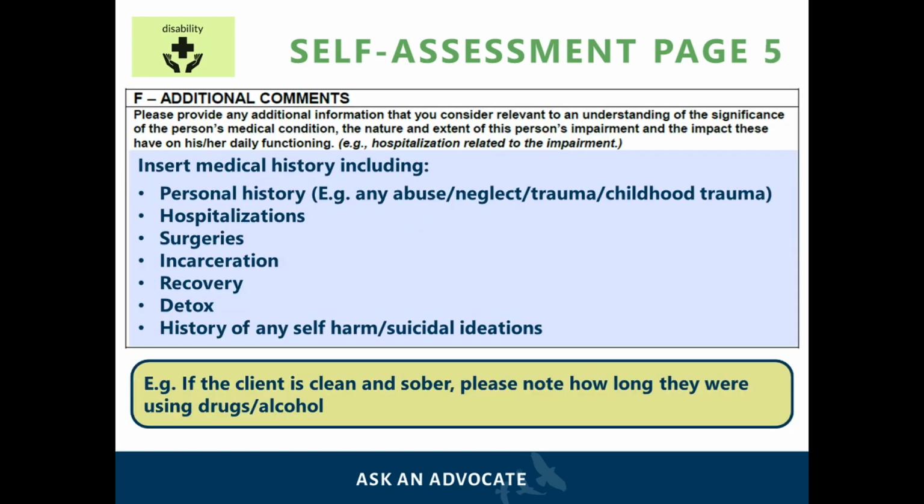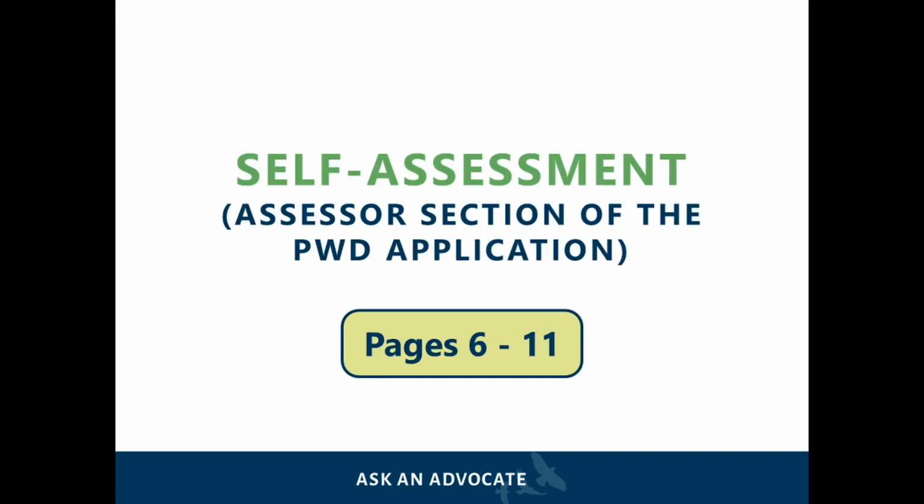For Part F of Section 2, it is important for the applicant to explain their medical history and what may be related to the person's medical conditions. You may want to include the following: personal history of abuse, neglect, trauma, hospitalizations, surgeries, recovery, any self-harming behaviors, suicidal ideation, and more. In the next few slides, we will go over the Assessor report of the self-assessment.